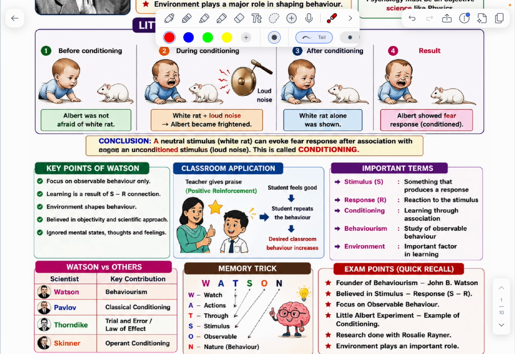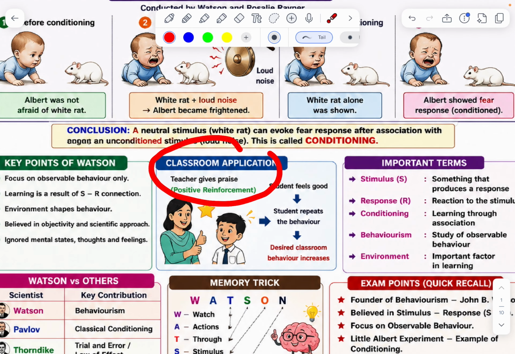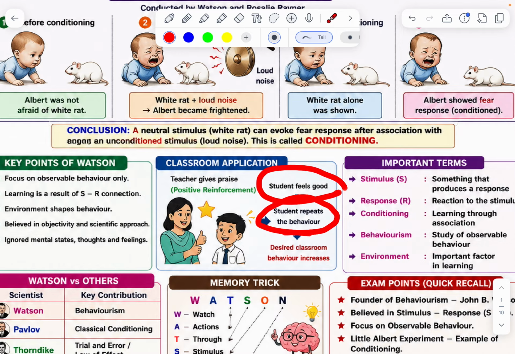Key points of Watson: focus on observable behavior, environment shapes behavior, belief in objectivity and a scientific approach. What is the classroom approach? Here, positive reinforcement. The teacher gives praise, the student feels good, and the student repeats the behavior.